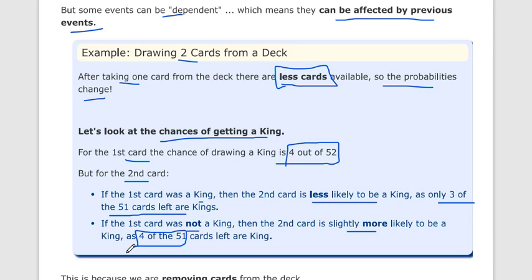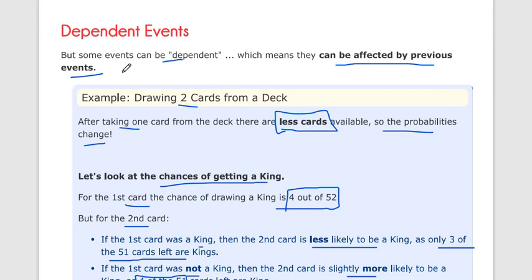It depends on the previous event. If the first card is a king, then it's less likely that the second card is a king. The probability will decrease. And if the first card is not a king, then the probability of the second card being a king will slightly increase. So this is called a dependent event.